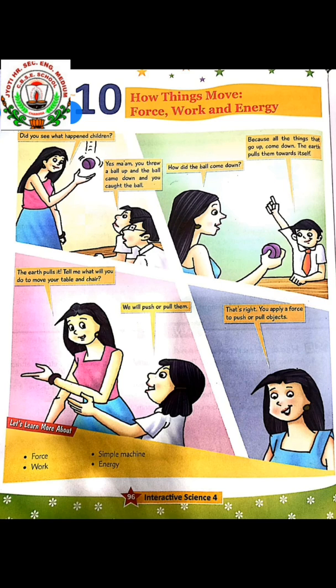With the help of machines, our work becomes very easy. Energy is the ability to do work. There are different types of energy: solar energy, wind energy, hydro energy, atomic energy, geothermal energy and mechanical energy. Energy can be changed from one form to another.